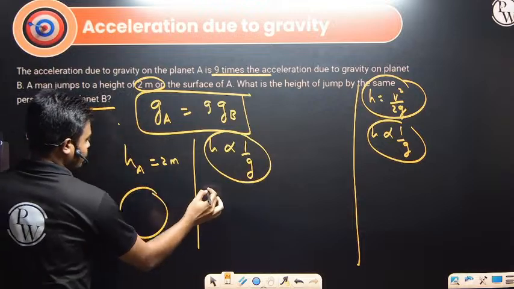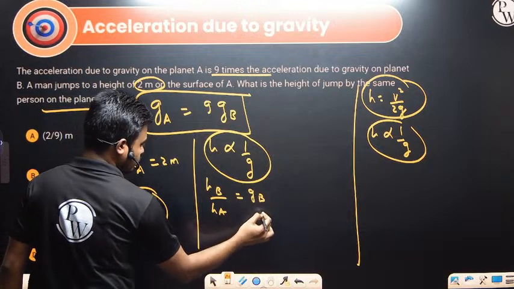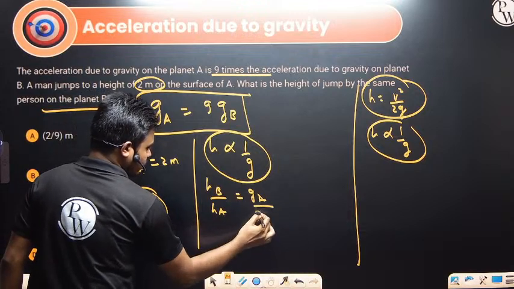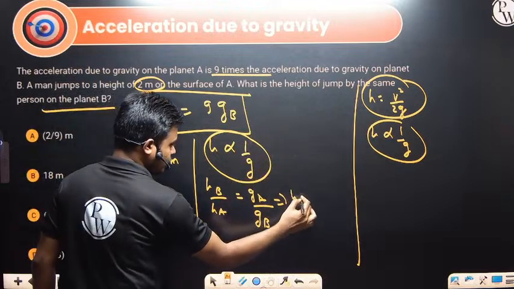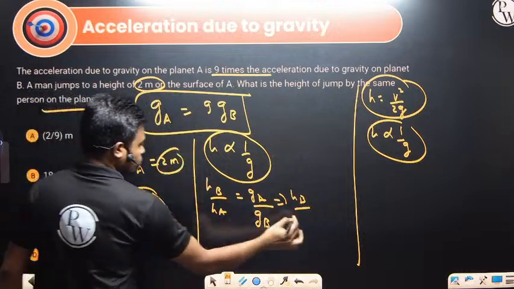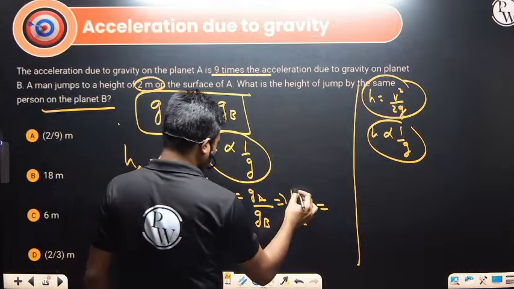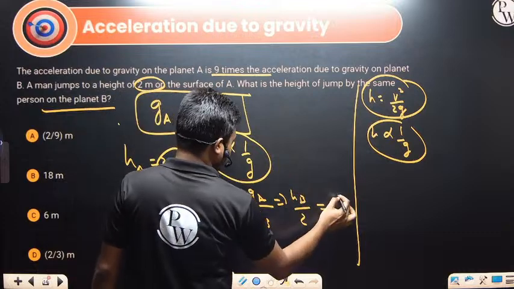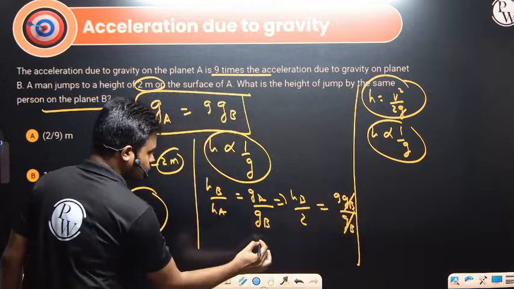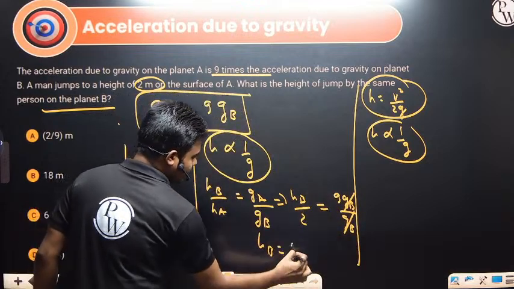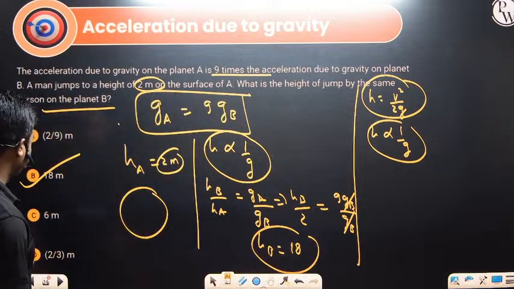So here we can write HB by HA is equal to GA divided by GB. Putting the values, HA is 2, and GA by GB is 9 by GB, where GB divided by GB cancels. So HB is 2 multiplied by 9, and we get 18. So the answer is option B, that is 18 meters. Clear?